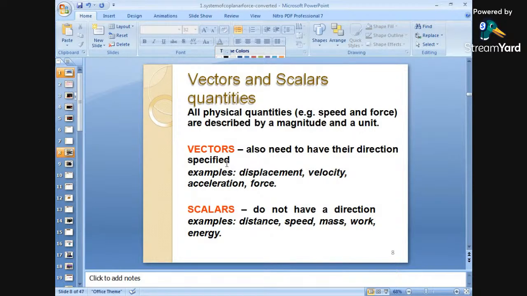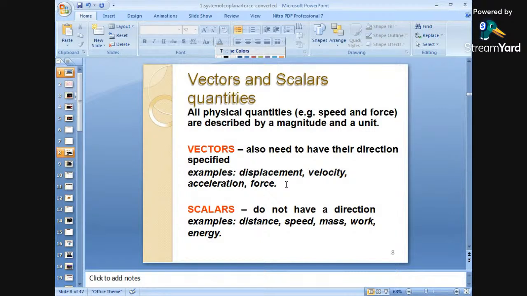What is a vector quantity? Vectors also need to have their directions. That means it will have its magnitude as well as direction. A vector quantity has magnitude as well as direction. What are the examples? Quantities having direction as well as magnitude, such as displacement, velocity, acceleration and force, are some examples of vector quantities.